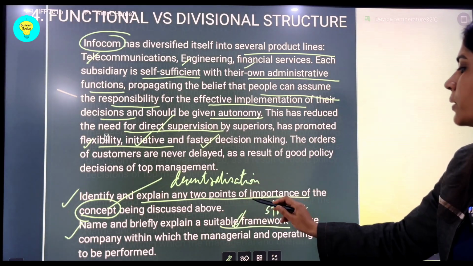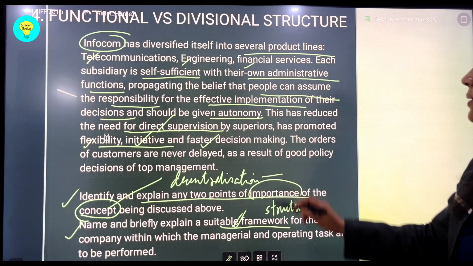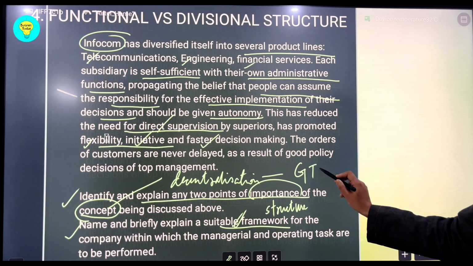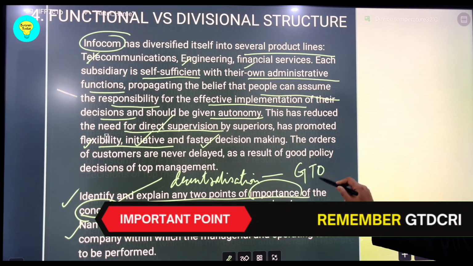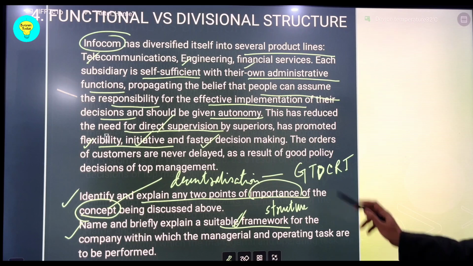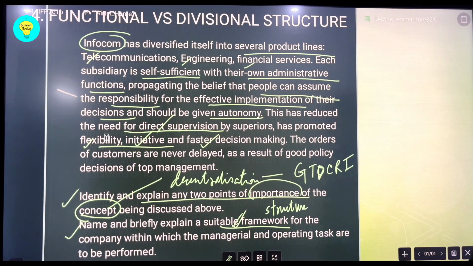We have to explain the importance of the concept, as we read in the previous video. GTCR, GTD, CRI. So you can explain the importance from these points, leading to growth, development of managerial talent, easier decision making, better control, relief to the top management and initiative amongst the employees.